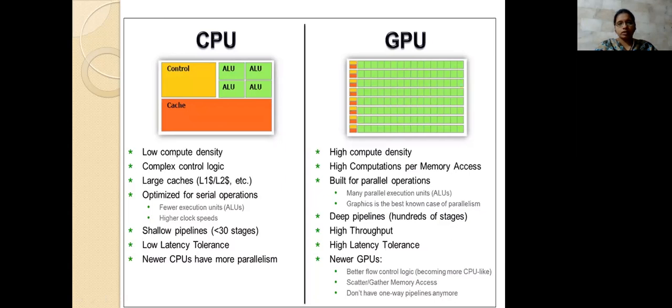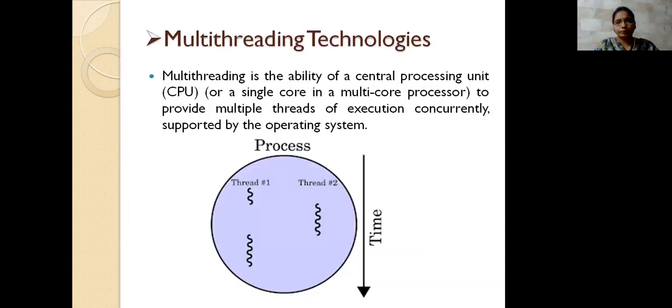Then the things you are using are shallow, and here deep pipelines are used. And then the tolerance is very low, and here it is high. Why it is high is that the processing is completely based on the data it receives, and a particular amount of time has to be specified. So these are the several things we are comparing between the CPU and the GPU.